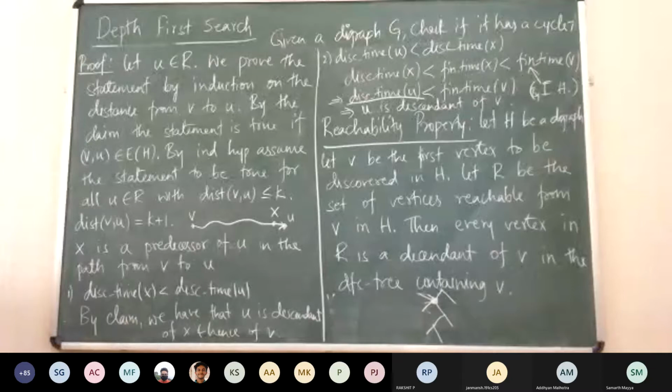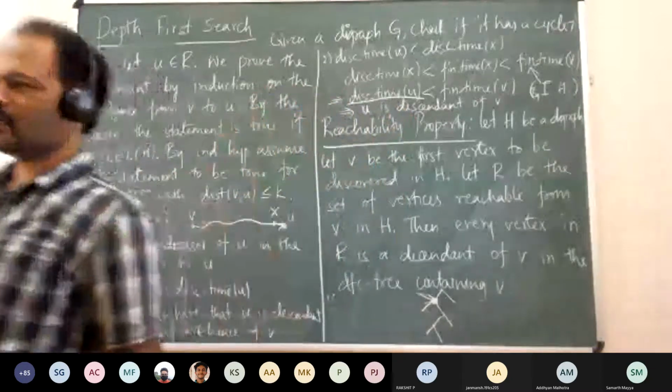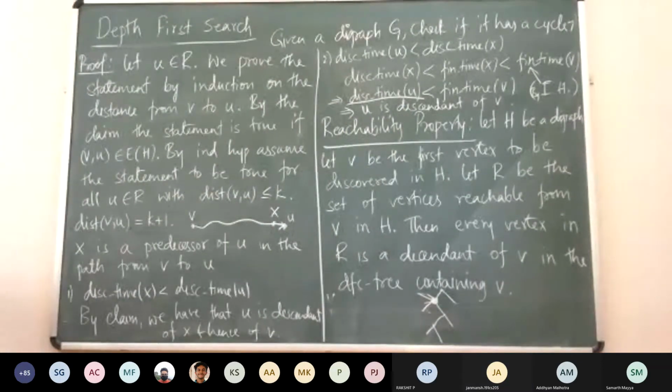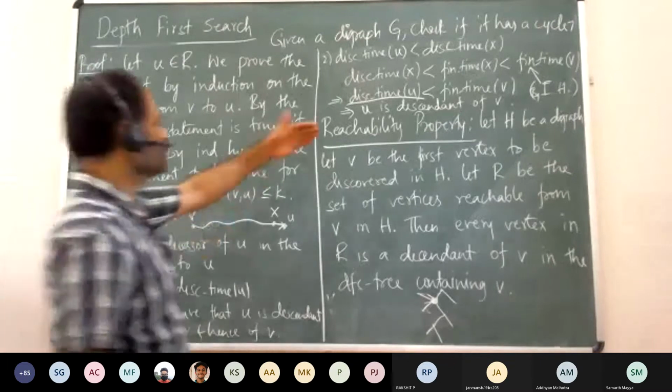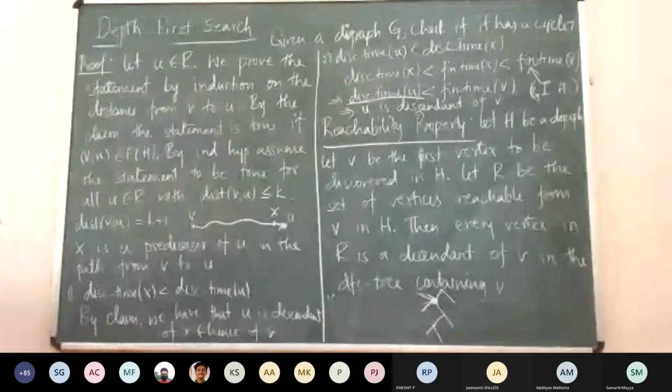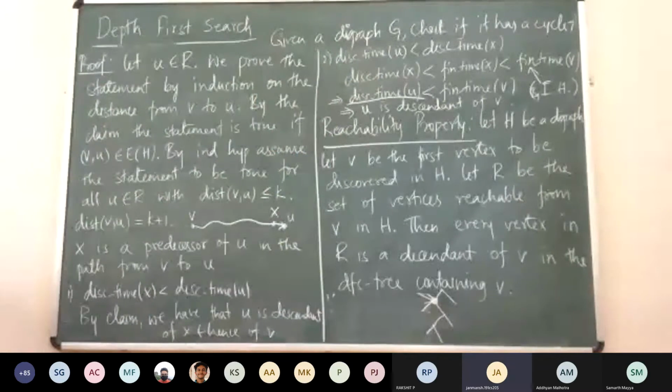So in that sense, the finishing time of u is not so much necessary. What he says is indeed true, but it is not necessary for our implication, right? Yes, sir. Okay, great.